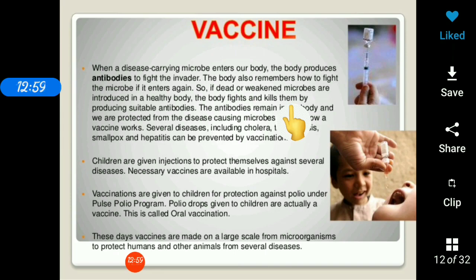Right now, scientists are working on introducing a vaccine for the COVID-19 virus also. So we all pray that this COVID-19 vaccine is